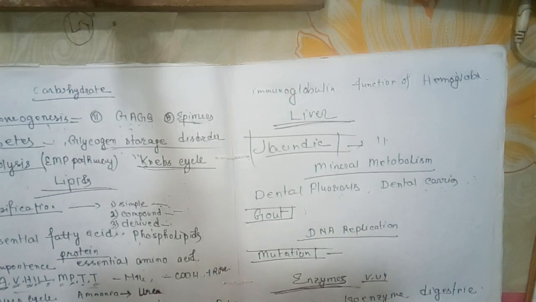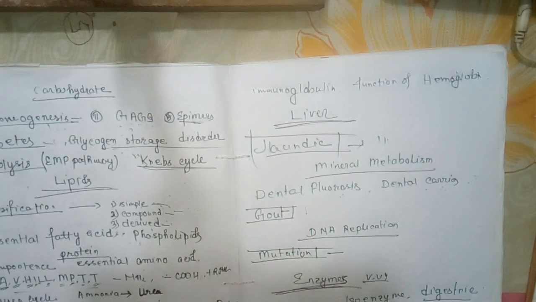Digestive importance of enzymes, like digestive enzymes such as amylase, lipase.